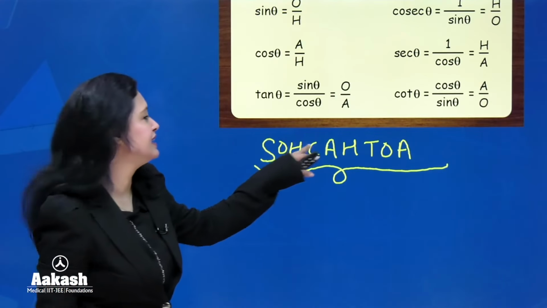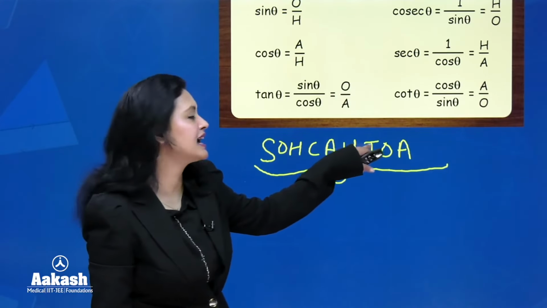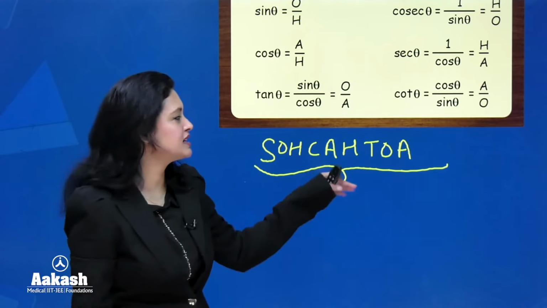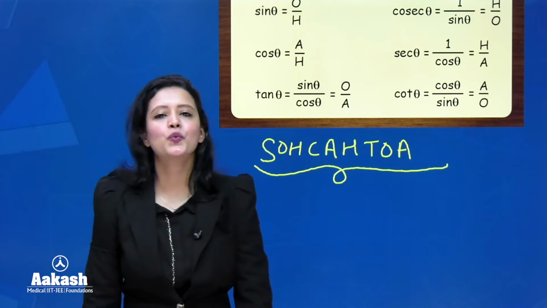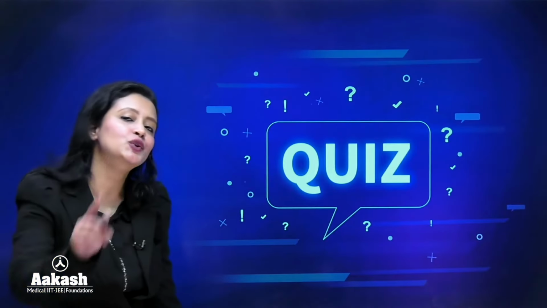S here stands for sine, C here stands for cosine, T stands for tangent. ठीक है, इतना याद रखोगे, बाकी सब याद रहेगा. Okay, simple, easy. With that, let us move on and do a quiz.